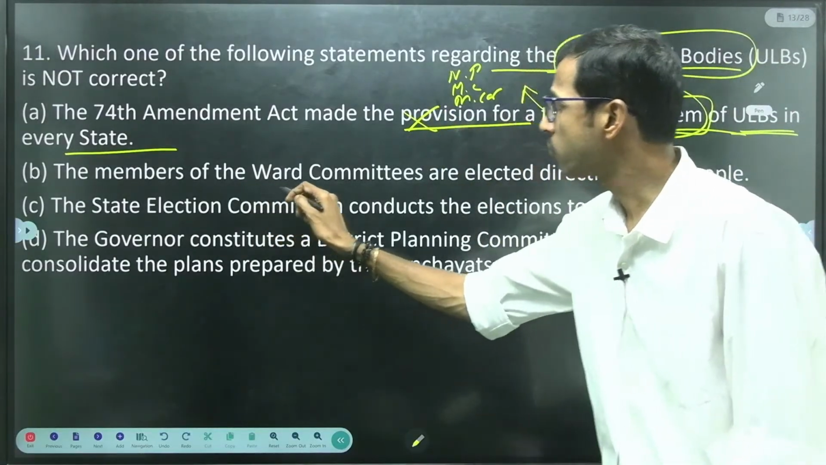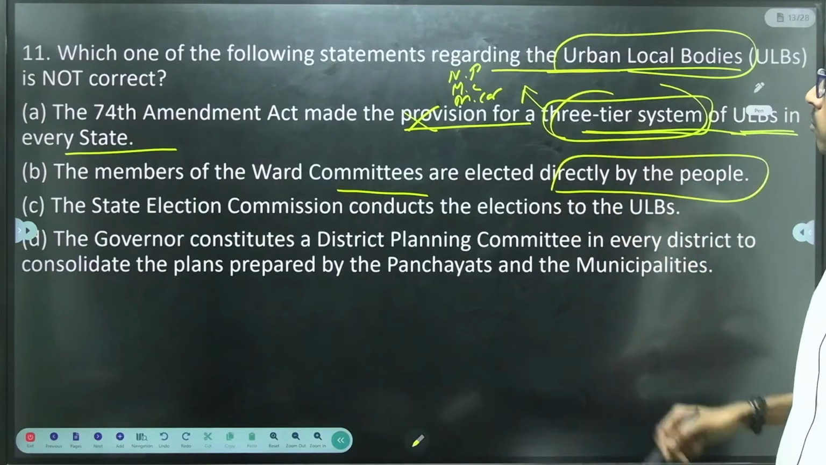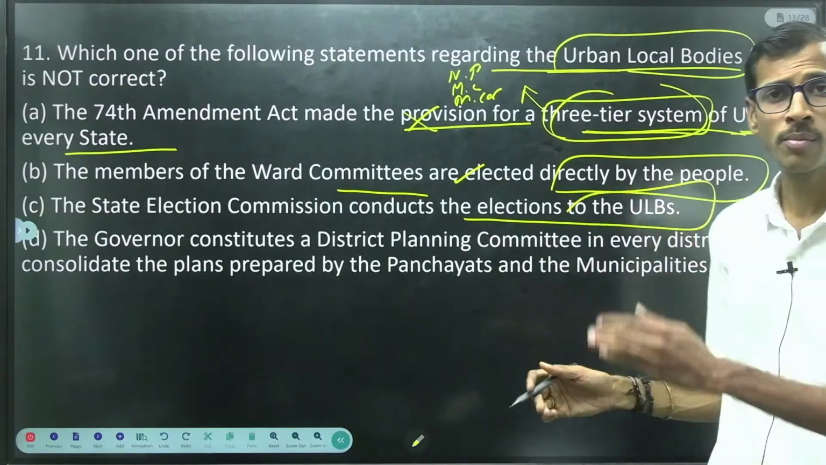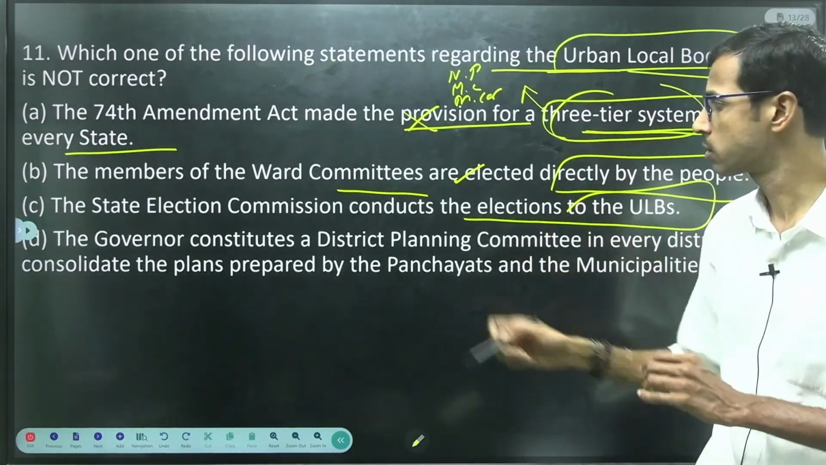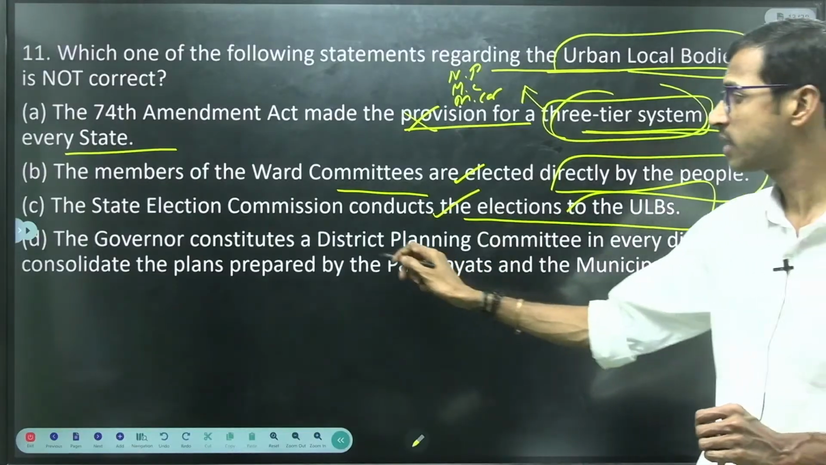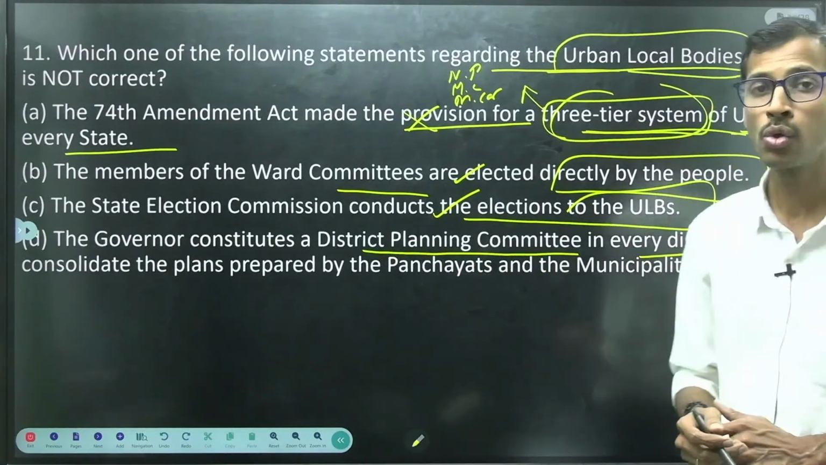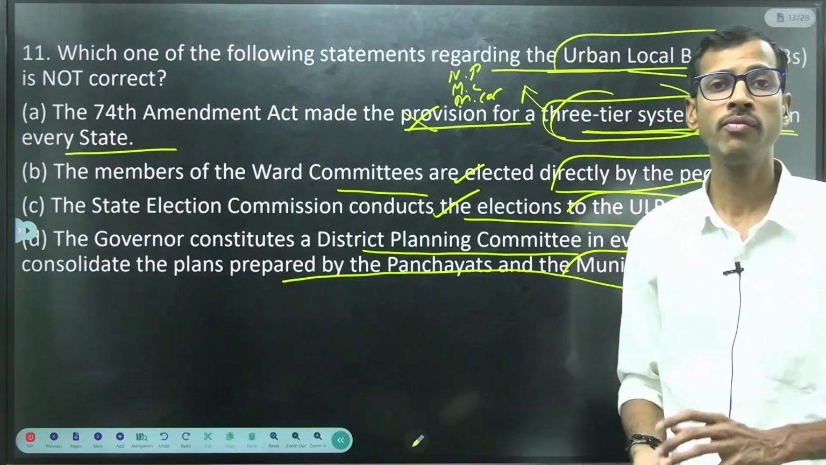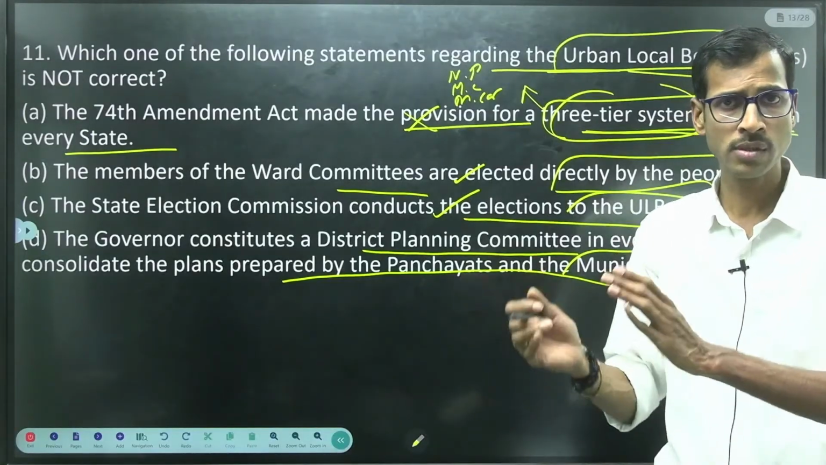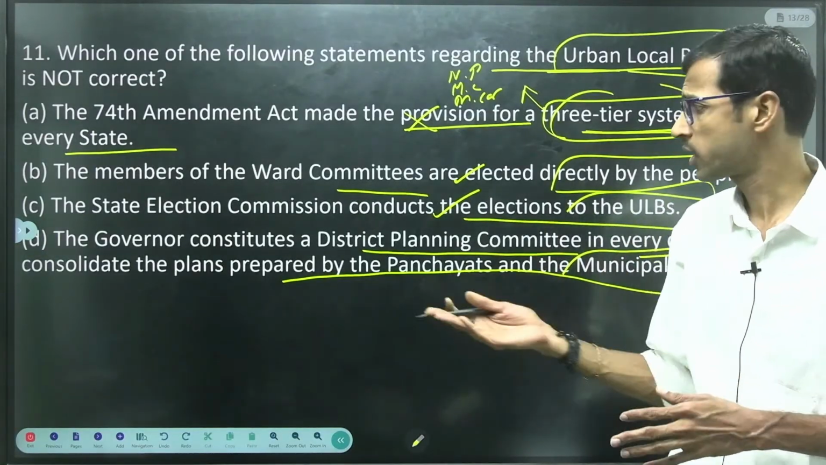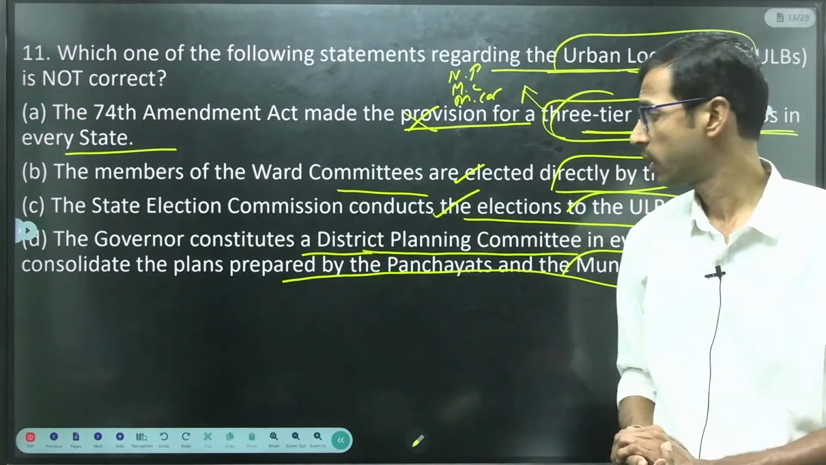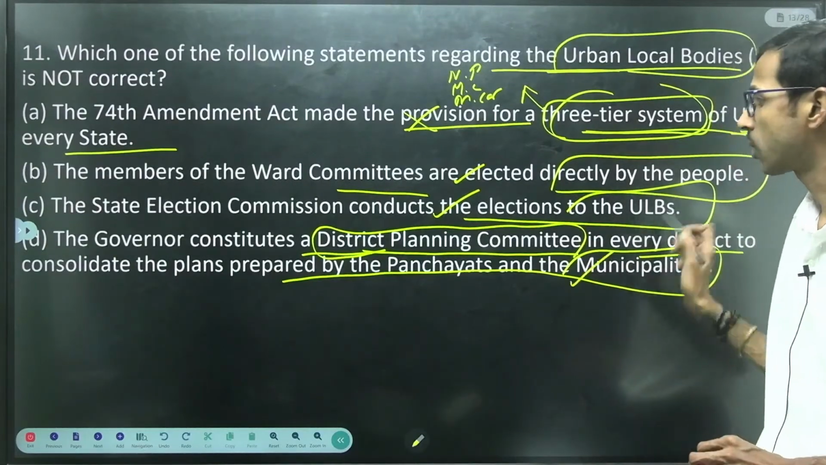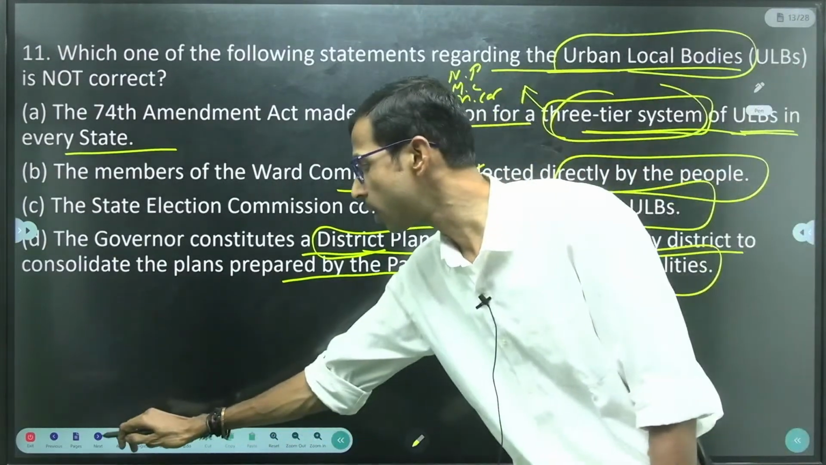The members of the ward committees are elected directly by the people. This is completely correct. The State Election Commission conducts the elections to the Panchayat Raj institutions and also municipal elections. This is also correct. The Governor constitutes a district planning committee in every district to consolidate the plans prepared by the panchayats and municipalities. Yes, for both municipalities and panchayat raj institutions, the governor has the authority to constitute it. Especially, district planning committees are constituted by the governor. This is also correct. So only A is the not correct answer.